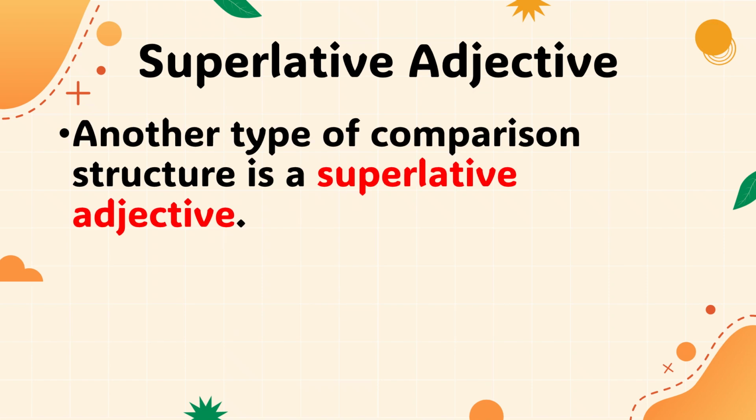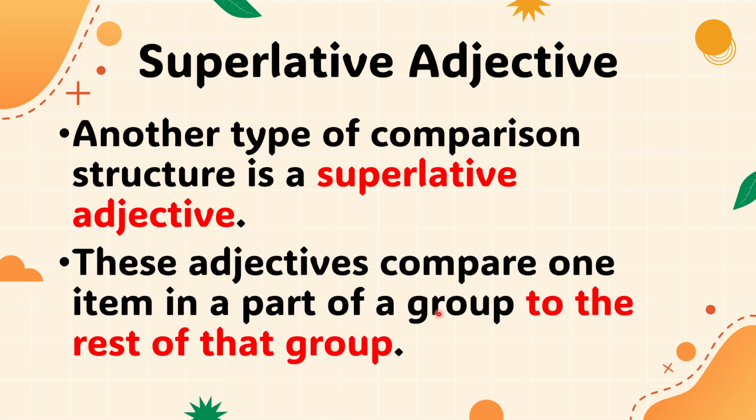Our lesson for today is comparison structures, and we are going to discuss superlative adjectives. Superlative adjectives are another type of comparison structure. These adjectives compare one item in a part of a group to the rest of that group. So we compare to the rest of the group or to all groups.